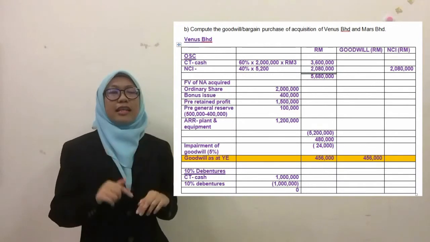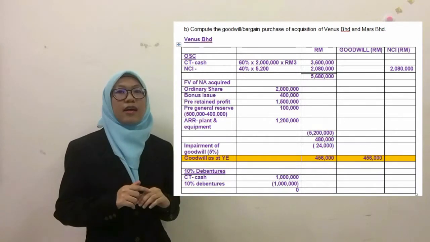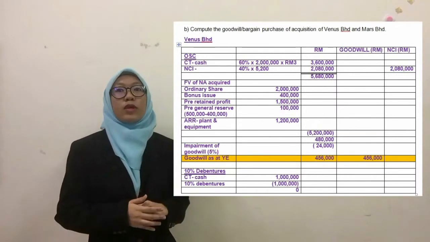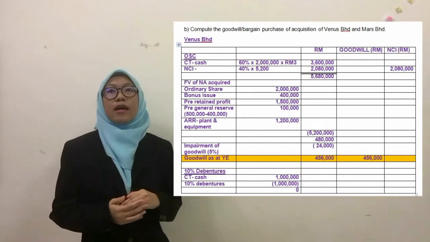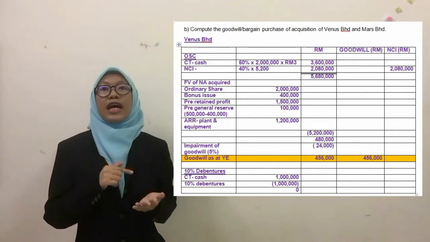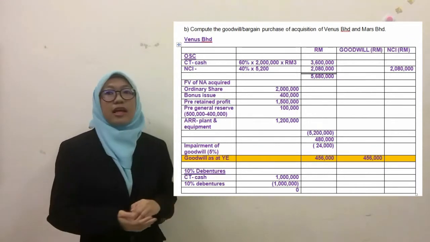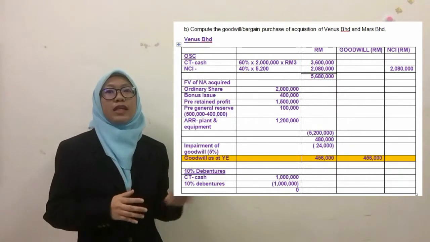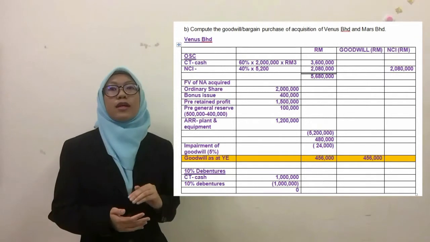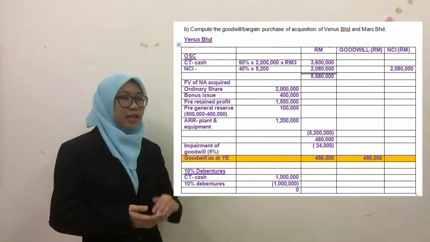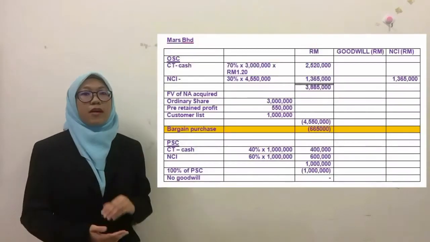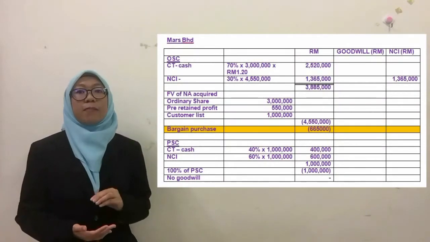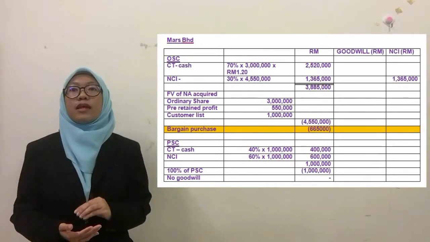Since Venus has 5% impairment for the goodwill, we should multiply 5% with 480,000. From that we get goodwill amounting to 456,000.